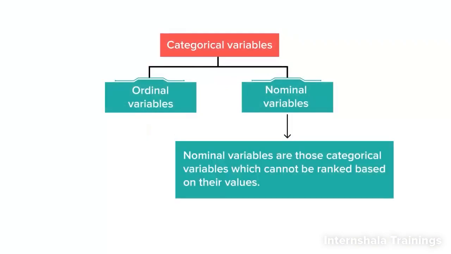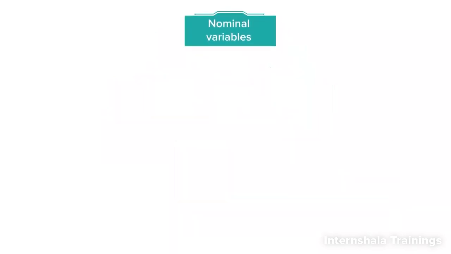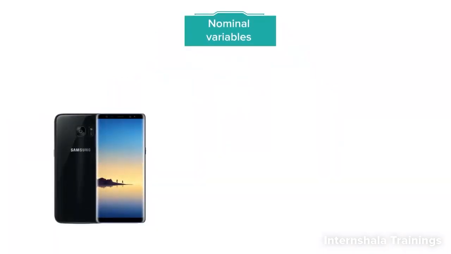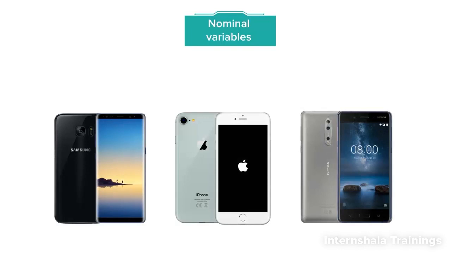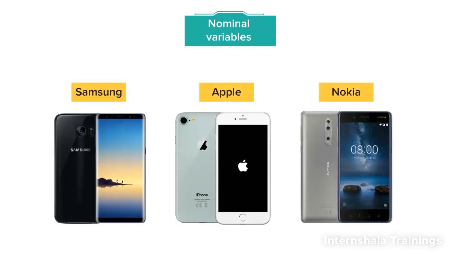Nominal variables are those categorical variables which cannot be logically ranked based on their values. Color of your phone, such as black or white or silver, its brand, such as Samsung, Apple or Nokia, etc.